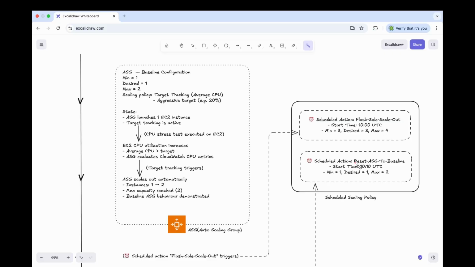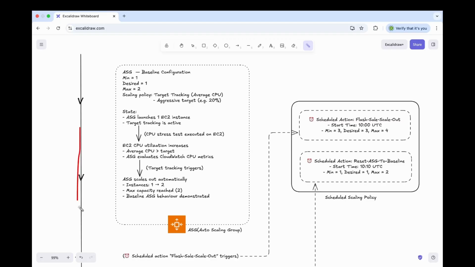Moving to our second scheduled action, we call it reset ASG to baseline. This triggers at 10:10 UTC and restores the original ASG limits. Min, desired, and max are lowered back to 1, 1, and 2, so extra instances are terminated and the ASG returns to normal baseline behavior. Together, these scheduled actions automate capacity changes for predictable events, while the target tracking policy continues to scale the ASG dynamically within the limits defined by each action.